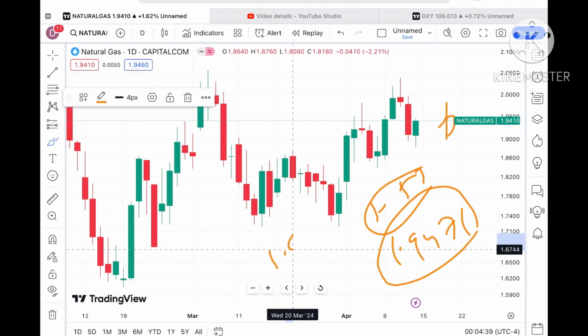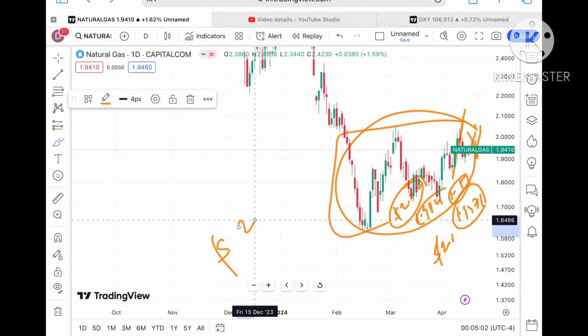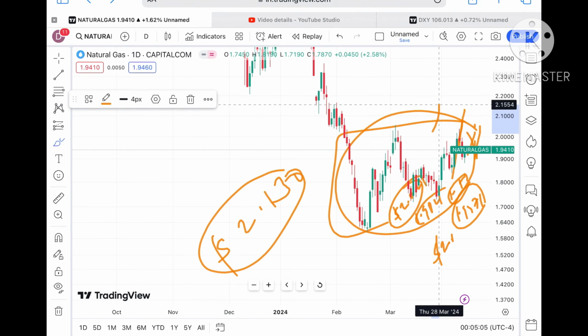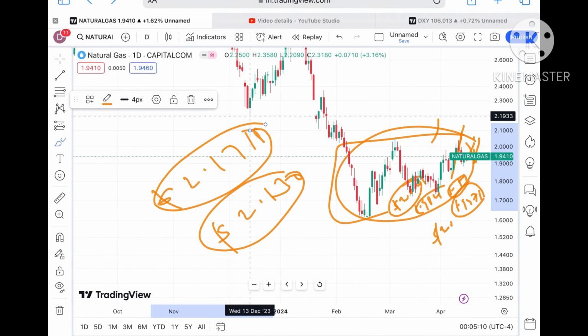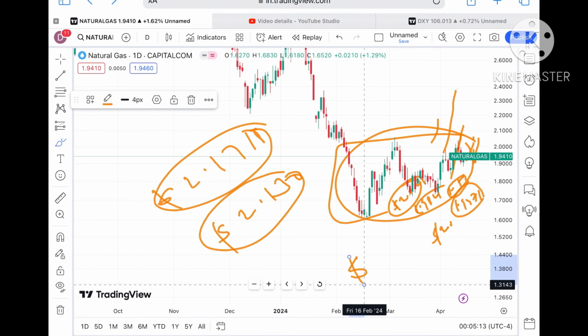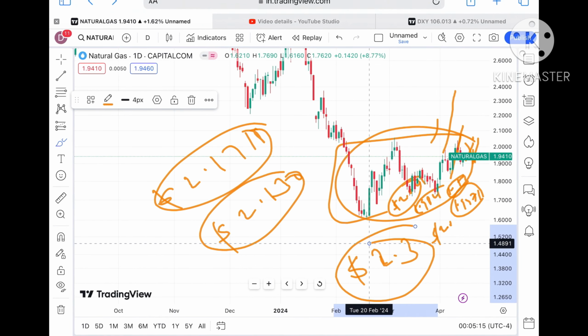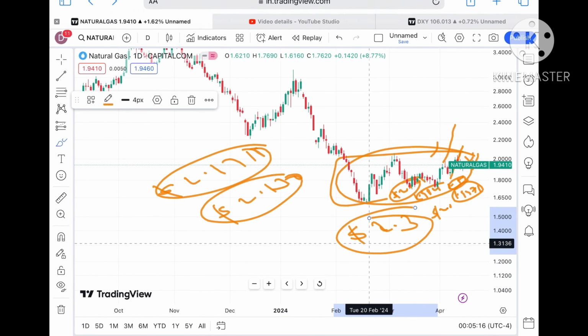Chances are very high that as soon as the price started moving above that particular level, it will cross a level of 2.0509, and then it will go out of this zone. Keep that in mind, because as soon as it starts going out of this zone, chances will be very high that it will cross a level of $2.130. And if that sustains, we can see a further upside movement towards 2.1718. This 2.1718 is already being tested, so chances are high it will cross that level, and from there a probability of touching 2.3 will be there. This 2.3 level is already a weak resistance, so chances are high it will touch that level, and from there it can go towards 2.7 and then further high.